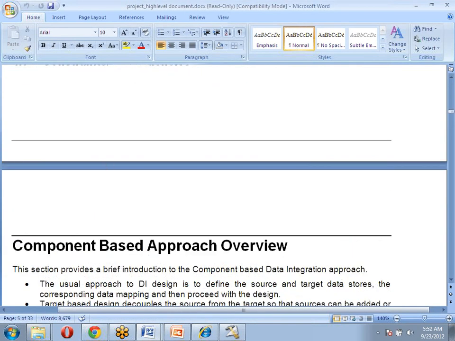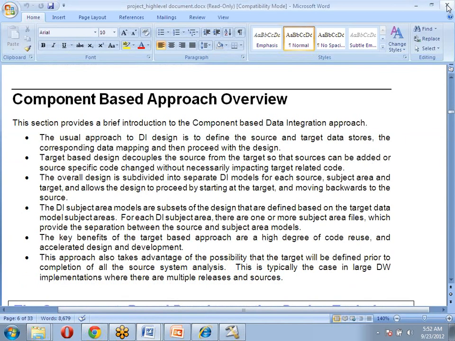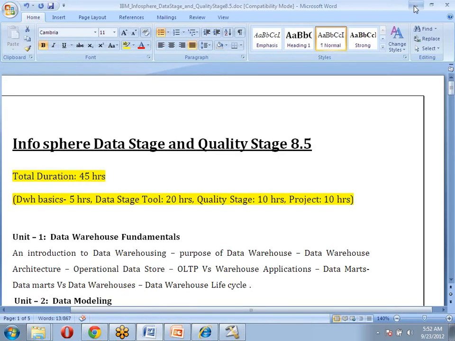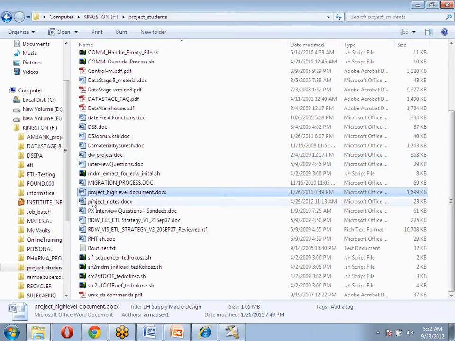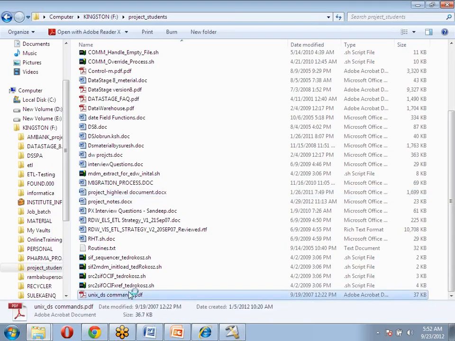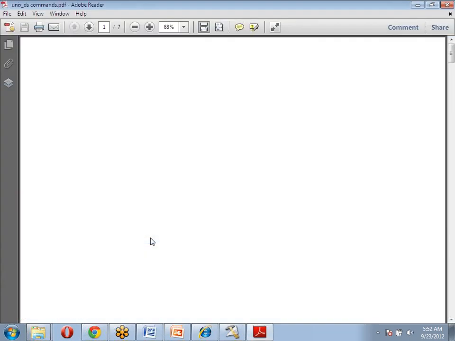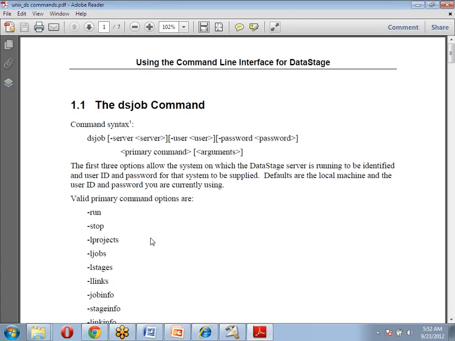Then you can try to understand what this document says about the business, and how it will vary from other clients. Those kind of project documents we can see, and we can see some kind of scripting, Unix to DataStage. Some commands we have in DataStage are directly useful as basic commands from Unix. Some DataStage commands are there.